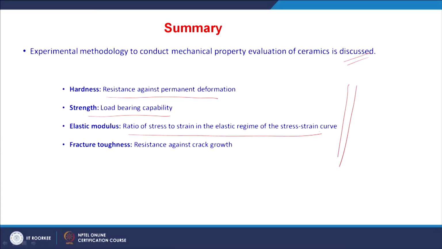The hardness by definition is the resistance against permanent deformation, strength is the load bearing capability, elastic modulus is the ratio of stress to strain in the elastic regime of the stress strain curve, whereas fracture toughness is the resistance against crack growth, right. So, thank you.